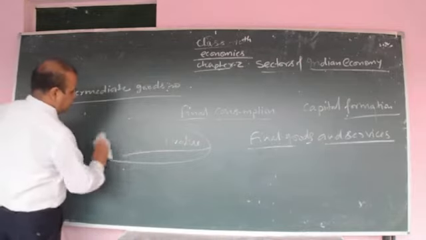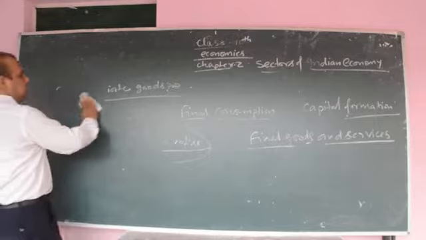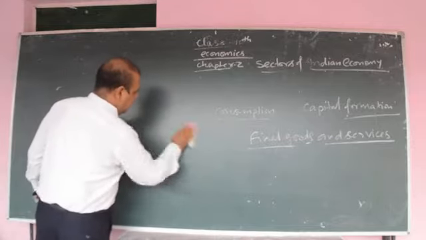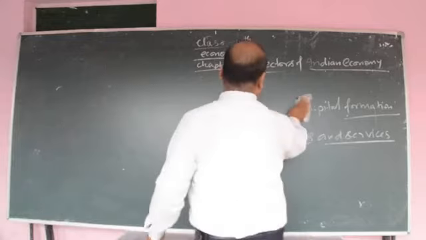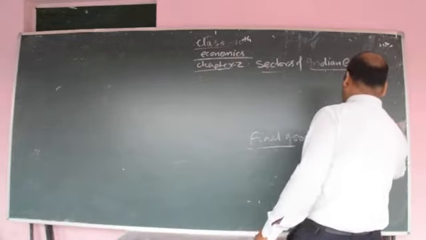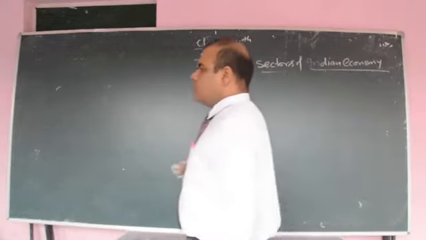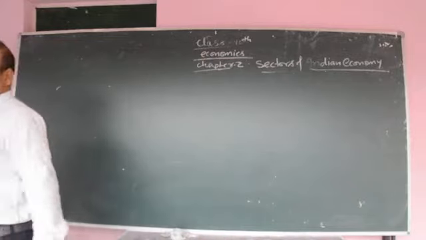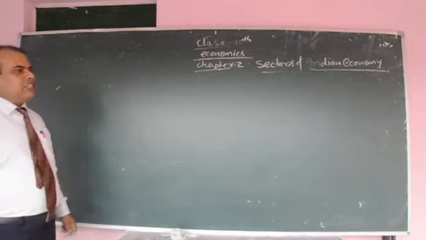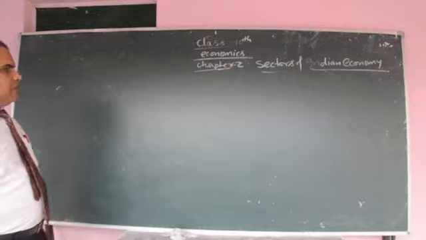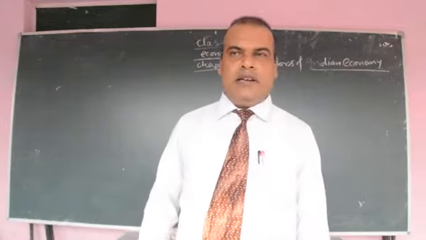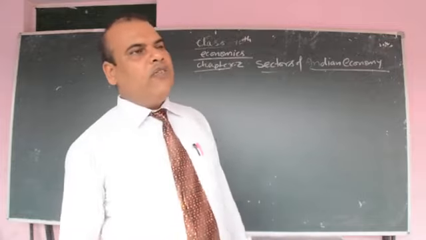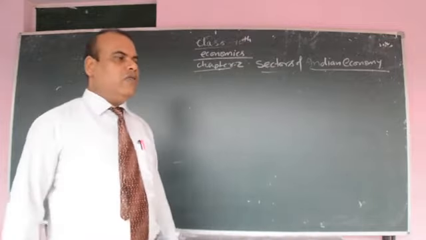Whenever we calculate national income, in that condition only the value of final goods is calculated, the value of intermediate goods is not calculated. Many times a question is asked in the board examination: why is only the value of final goods calculated in national income, and the value of intermediate goods not calculated?